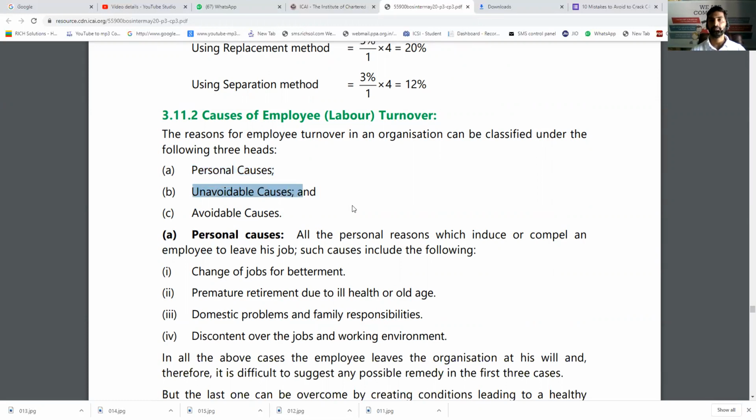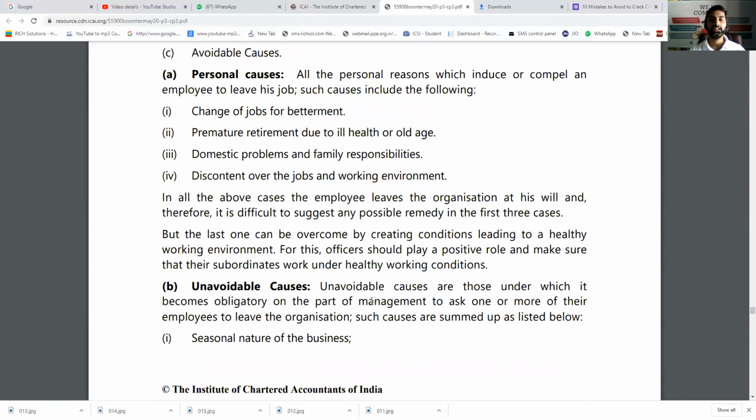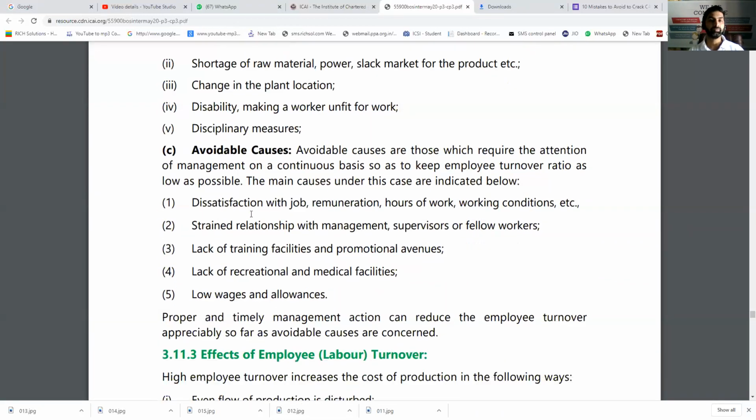Unavoidable causes can be anything, like the family got shifted somewhere else, or maybe some area has been affected and all the employees from the area have been shifted, or the seasonal nature of the business. Due to all these things, the unavoidable reasons are there. Disability also comes under the same.